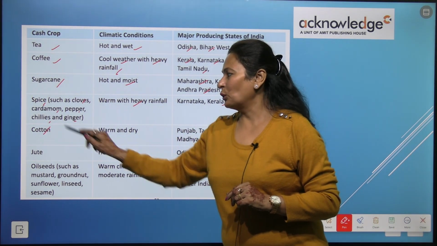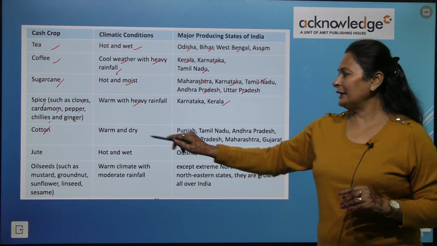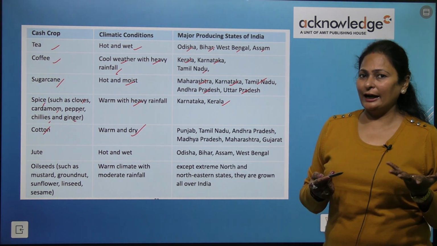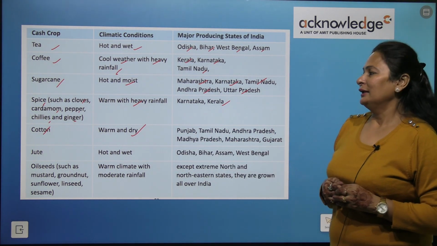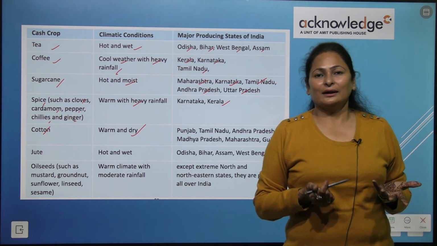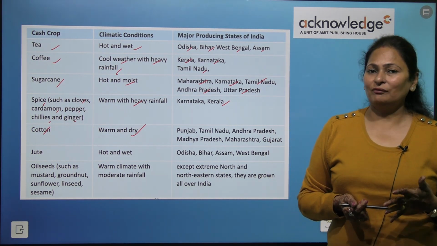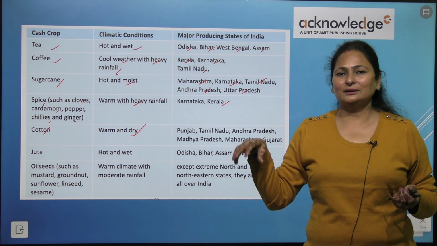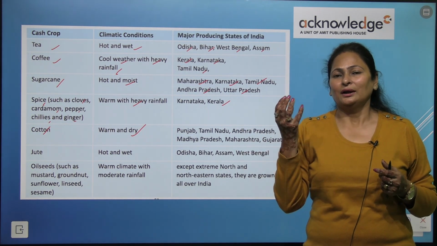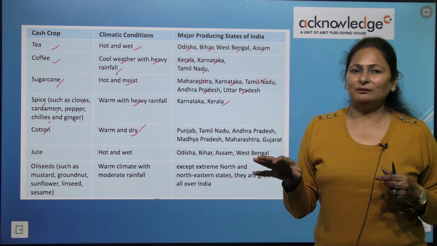Next is cotton. It needs warm and dry climate, right? It is again a type of cash crop. We cannot take the cotton from the plants and use it directly.